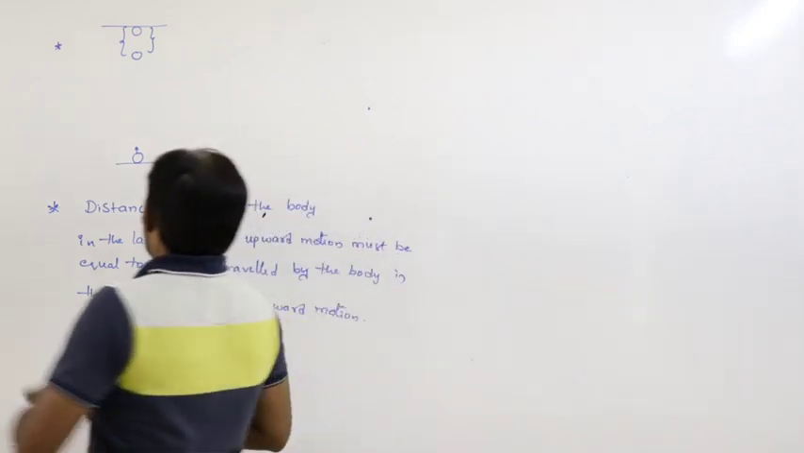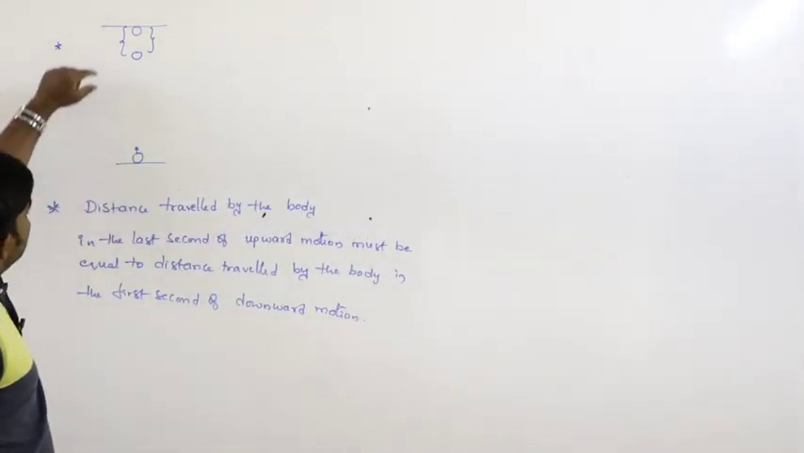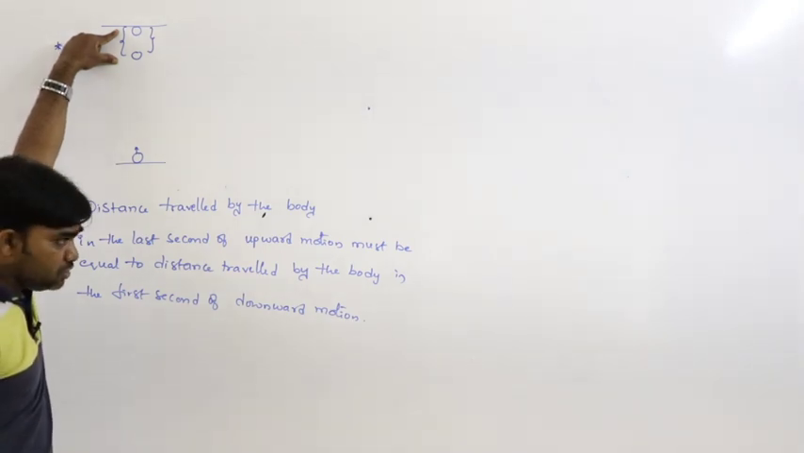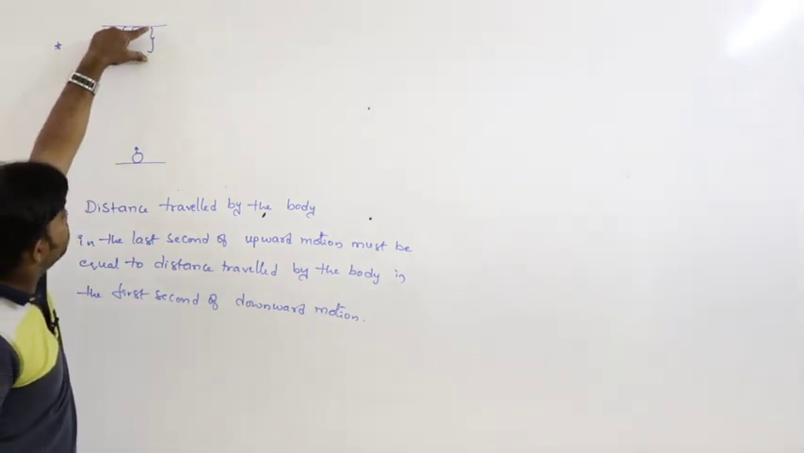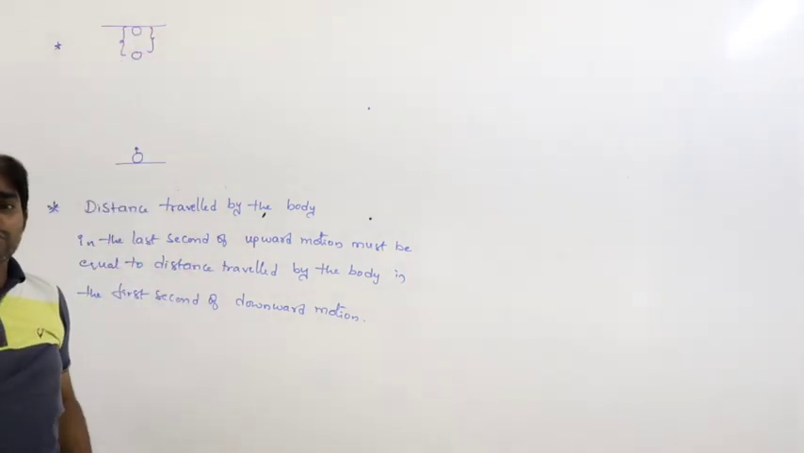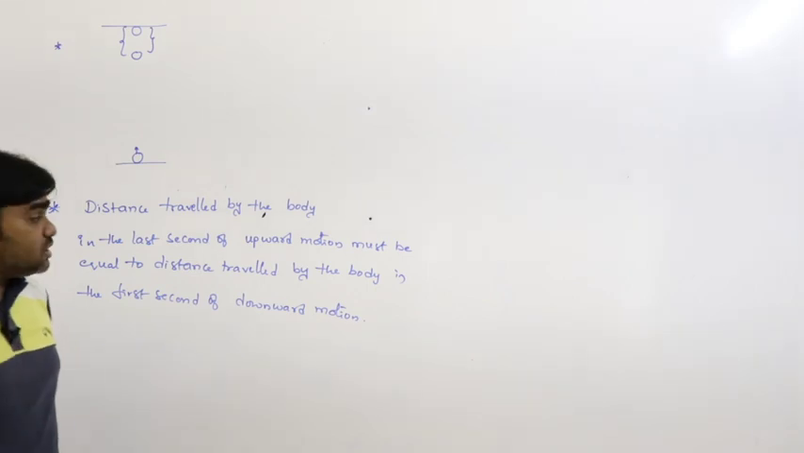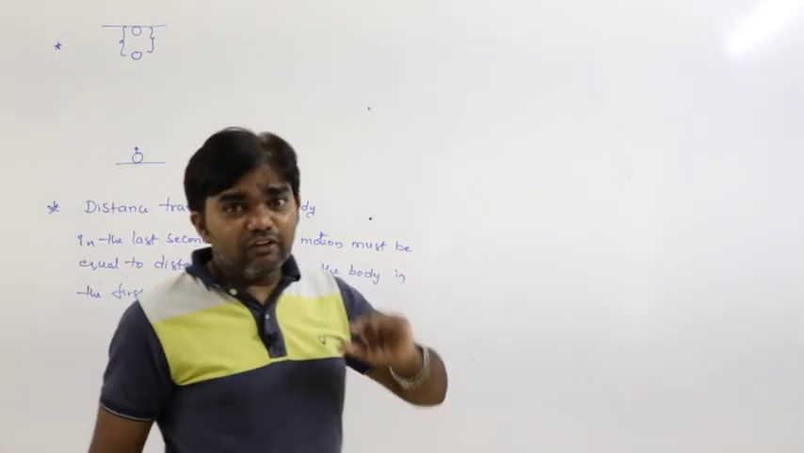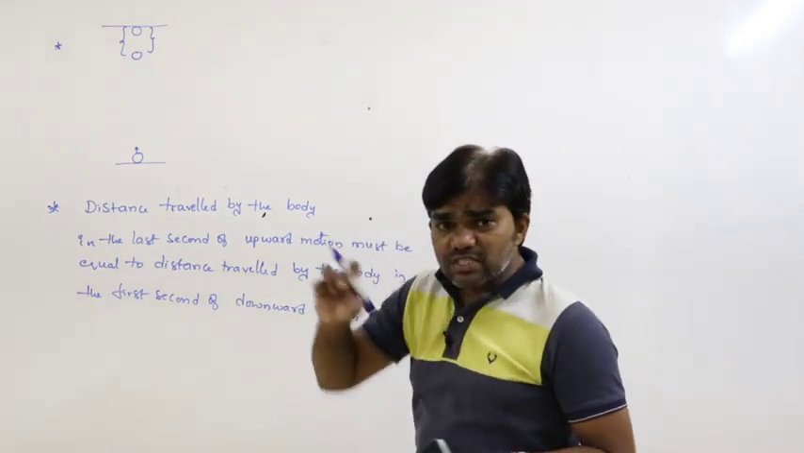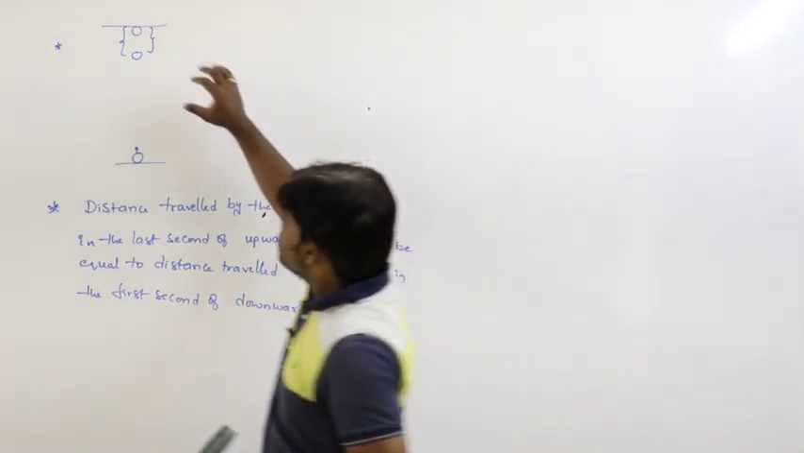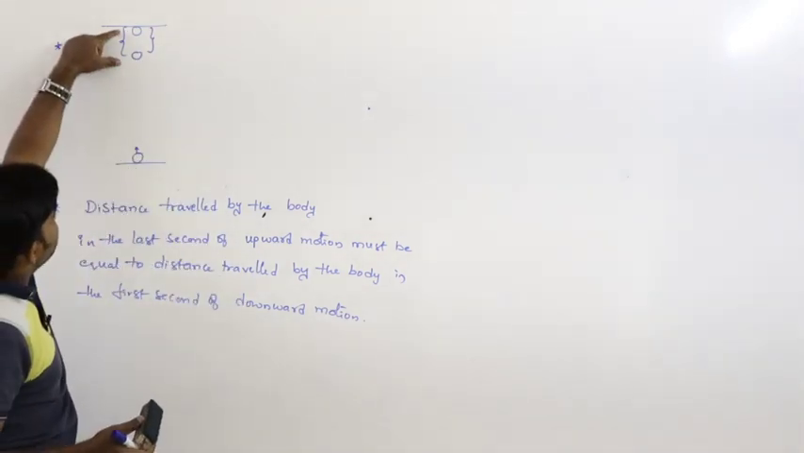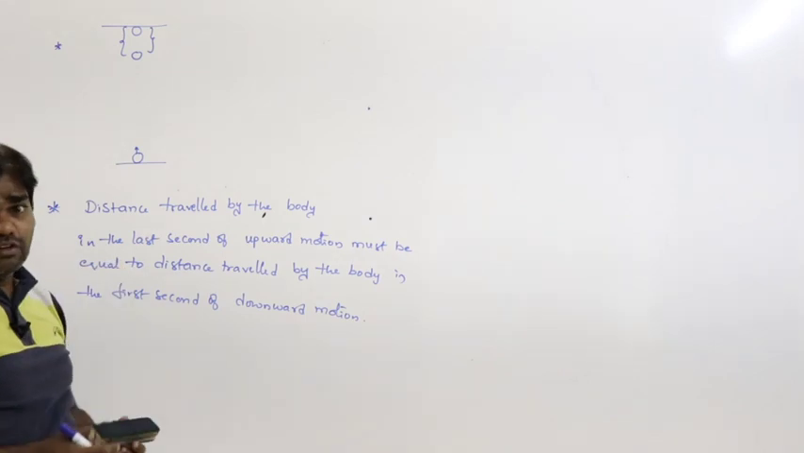See here. Now here the condition is: the distance travelled by the body in the last second of upward motion must be equal to the distance travelled by the body in the first second of downward motion. These two must be equal. Last second of upward motion, first second of downward motion.